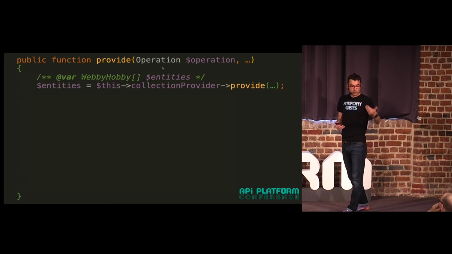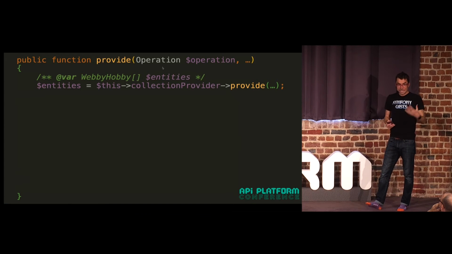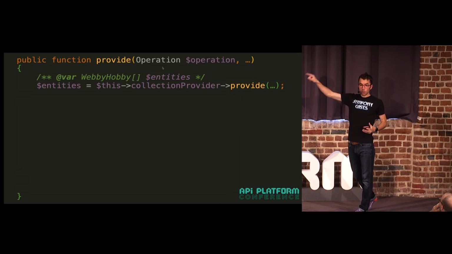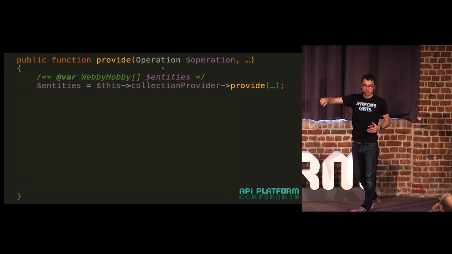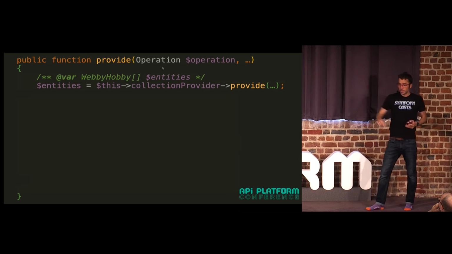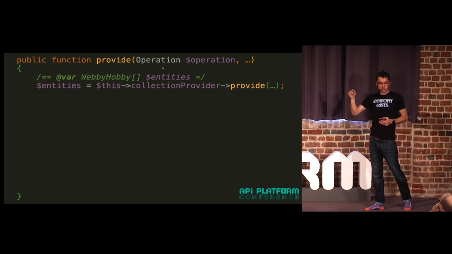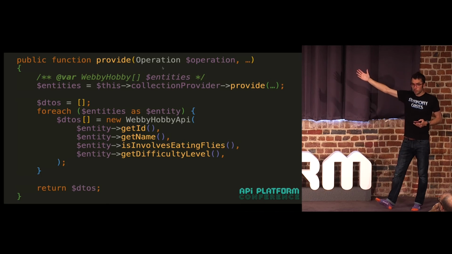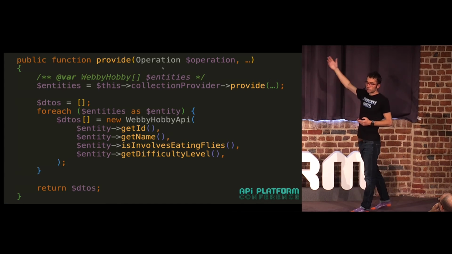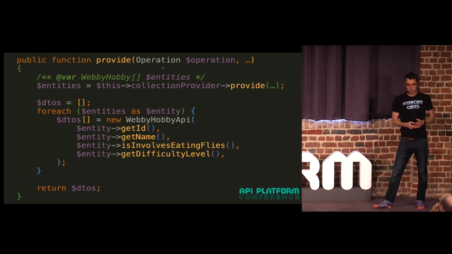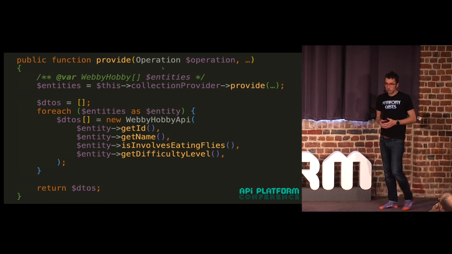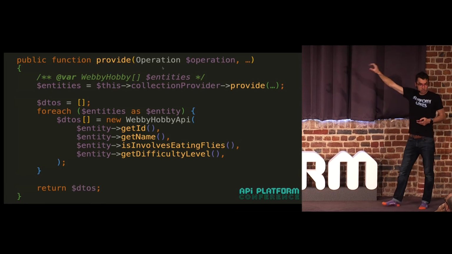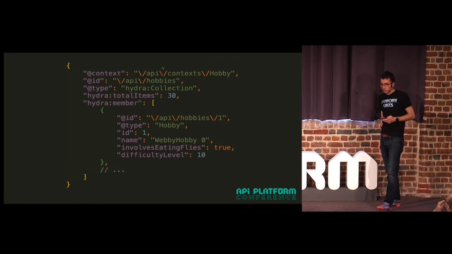And then inside of our provider, the first thing we're going to do is not do the hard work. The first thing we're going to do is say, hey, collection provider, go do all the queries, do the pagination, apply the filters, do all that stuff, and give me the entities back that I should show on the page. And then we're going to take this very boring code, loop over them, and create new DTO objects with those and return those DTO objects. So this is very boring code here, but this works beautifully. This fixes that problem.